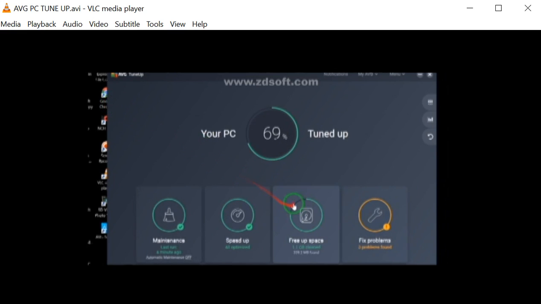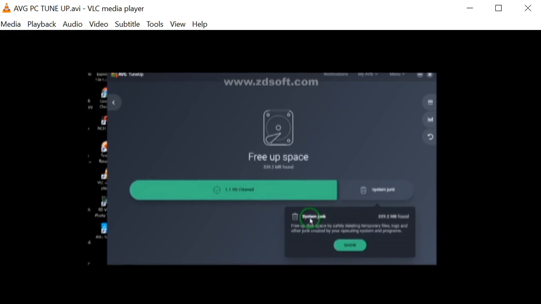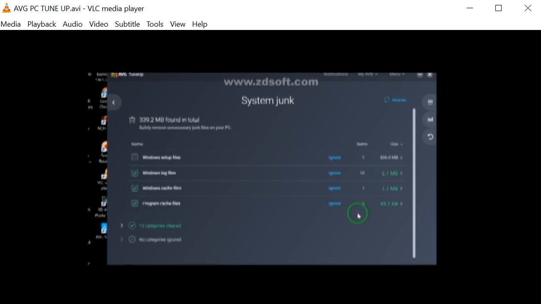That's 69%. Let's see if we could free up some more space. What about the junk? Right, we have all this junk that we could free up. Windows setup files. We don't need the Windows setup files. Clean.